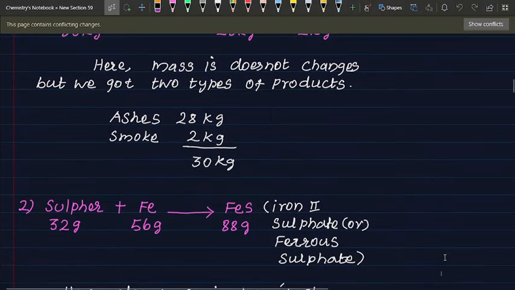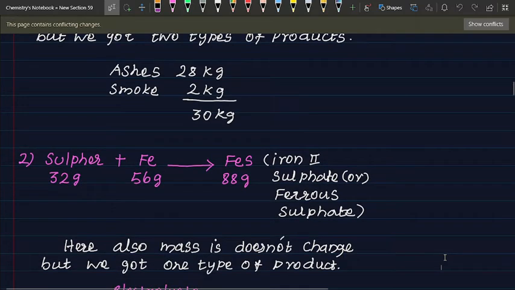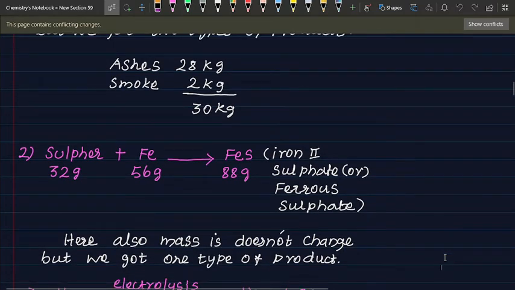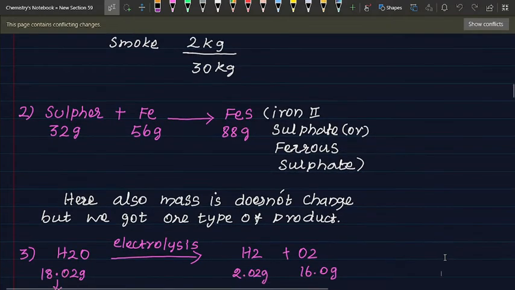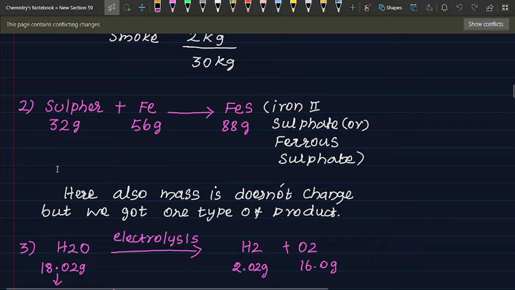Next one: sulfur 32 gram, ferrous 56 gram, ferrous sulfate 88 gram. Sulfur plus ferrous gives ferrous sulfate.